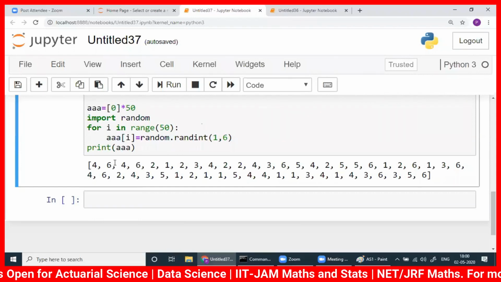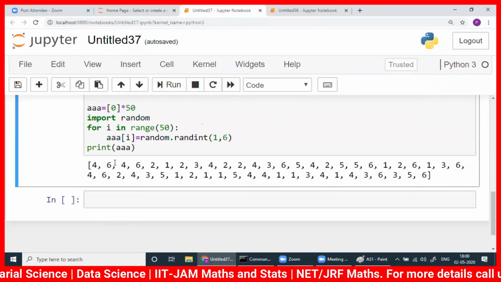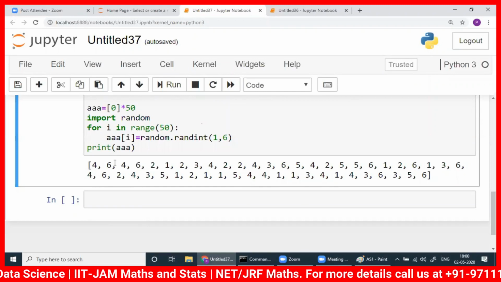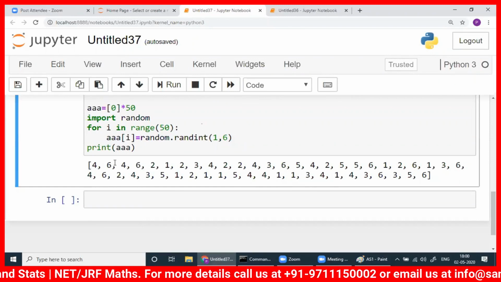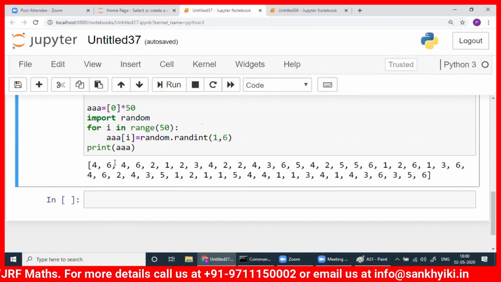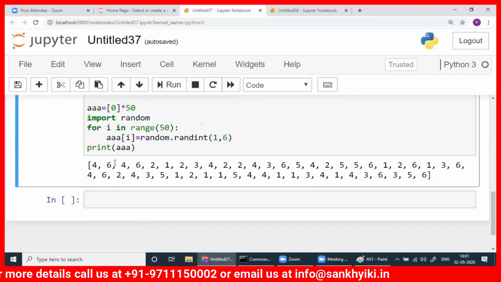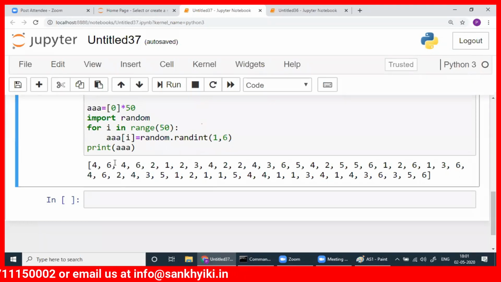Sir, what is the difference between performing in the Python software itself and Jupyter Notebook? Jupyter Notebook is optional. It only helps. Suppose you want to go from A to B. You can go by a bike, you can go by car, you can go by walking, you can go by cycle.